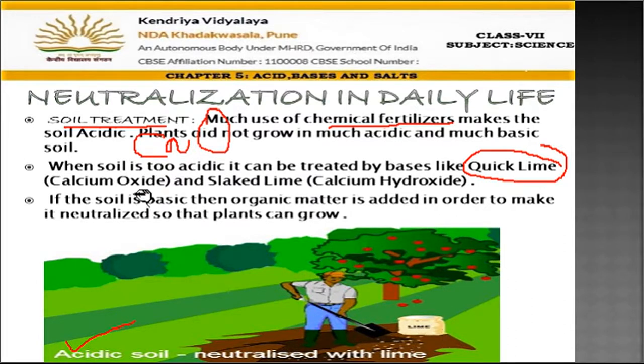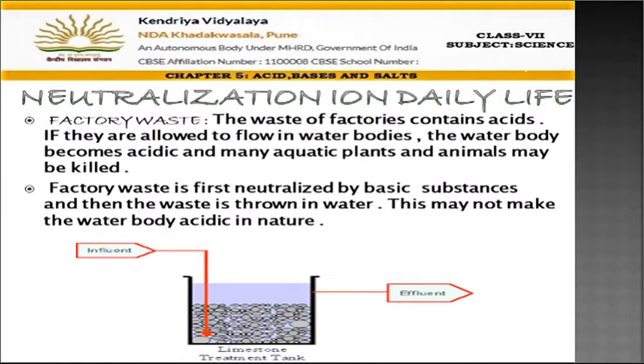You can see here this person is adding lime. Lime means calcium oxide, which is a base, in the soil so that the soil gets neutralized. Acid plus base will become neutral then, and the plant will grow properly. Fine. So this is also one of the examples. Then factory waste: you see that factory waste has a lot of acids in it.